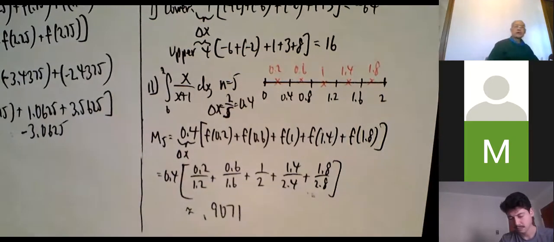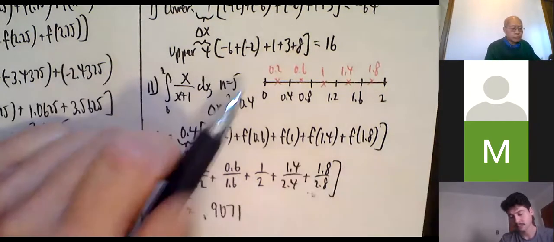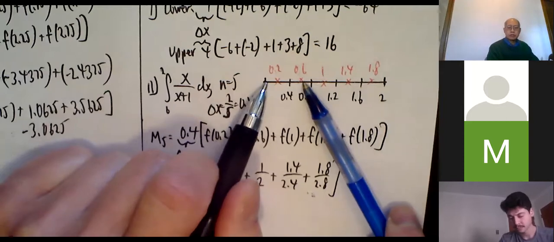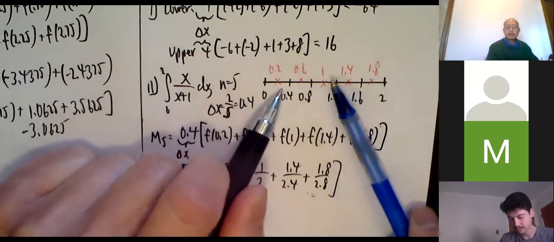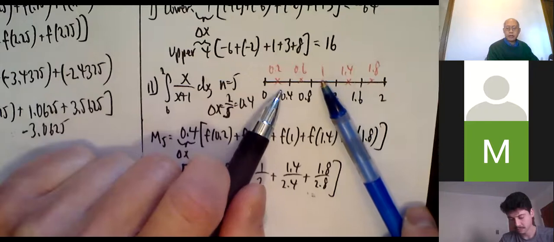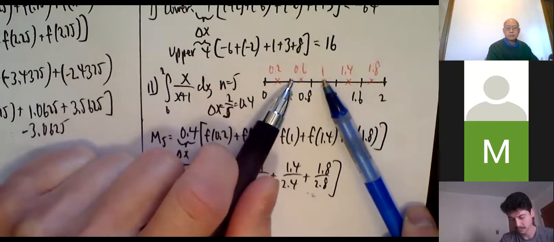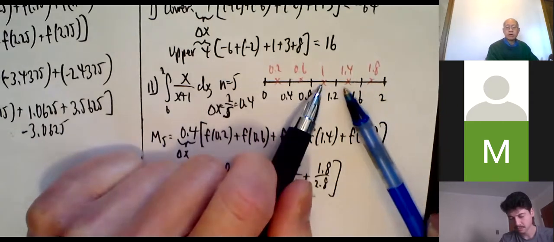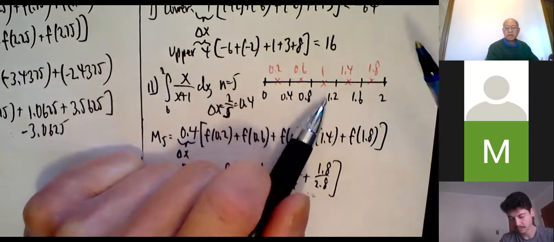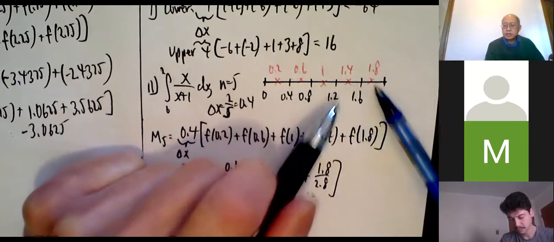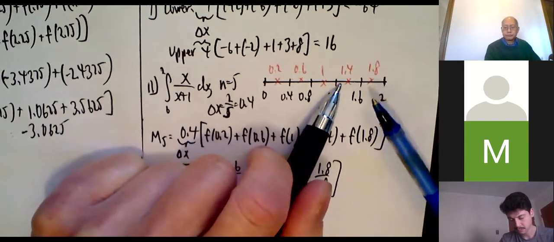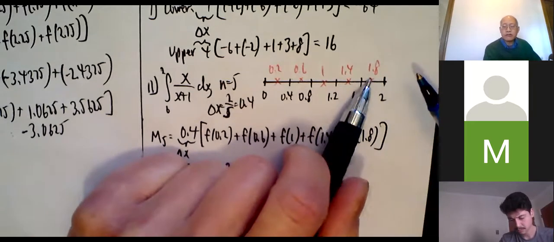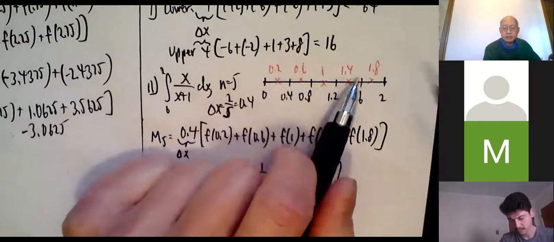And they told me to use the midpoint rule. So here are the midpoints. What's midway between 0 and 0.4? 0.2. What's halfway between 0.4 and 0.8? 0.6. Halfway between 0.8 and 1.2? 1. Halfway between 1.2 and 1.6? 1.4. Halfway between 1.6 and 2? 1.8. So I want the function values at these midpoints.